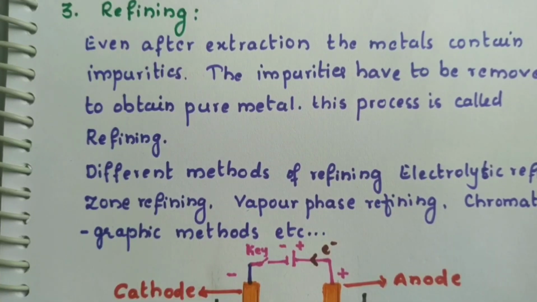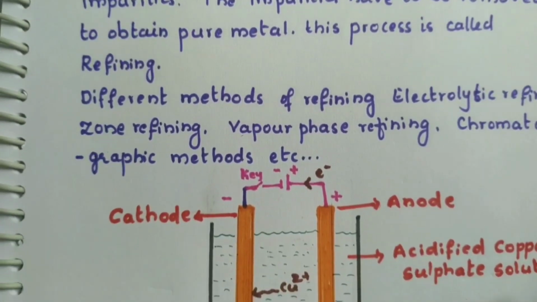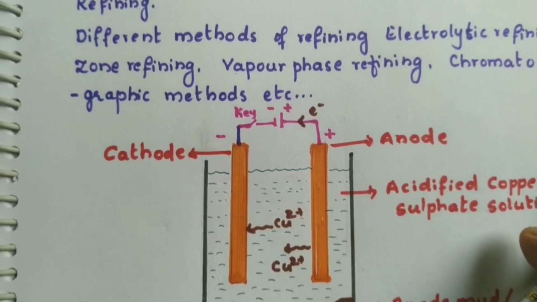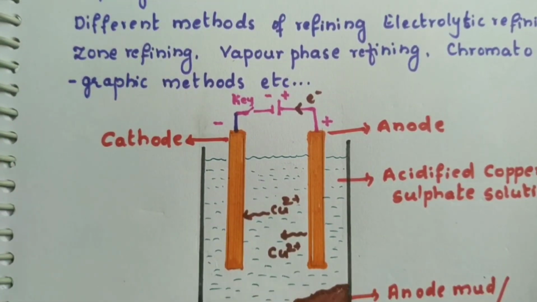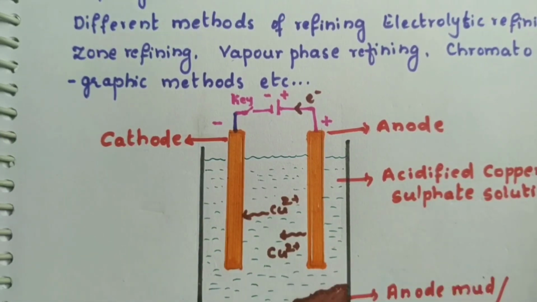We are going to study only the electrolytic refining of metals, but there are also many other refining methods like zone refining, vapor phase refining, chromatographic methods, etc. You are going to learn all these in your 12th standard, but in this 10th standard we are going to learn only electrolytic refining. See what the setup here is. A big beaker container is taken.